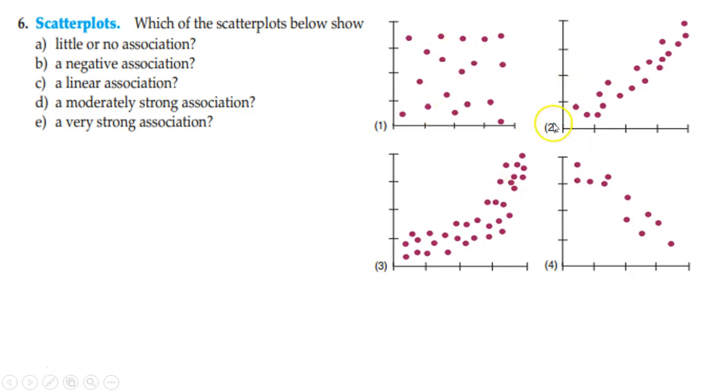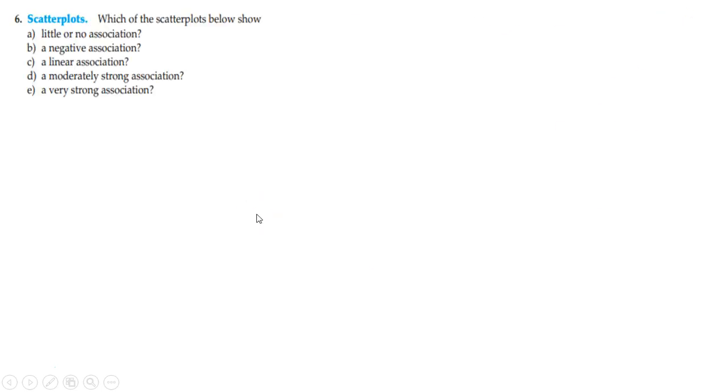A negative association, I'm going with that one. A linear association, definitely that one. I'm going to go with that one, but maybe not that one. A moderately strong association and very strong. I'm going to go with moderately. I'm going to go with very strong, and very strong to me. So let's see what we got here.